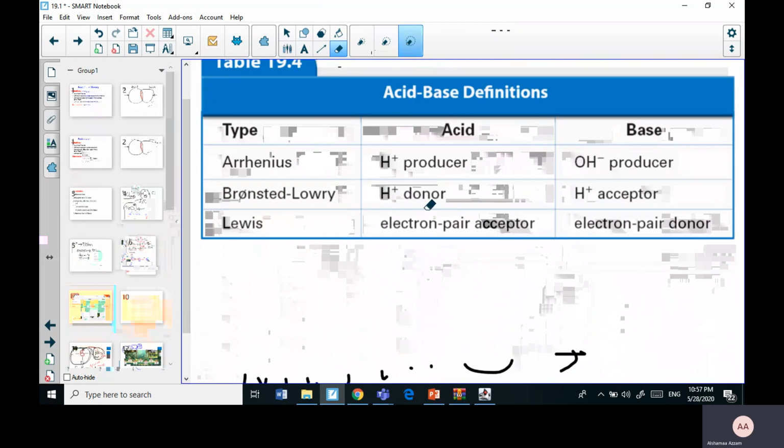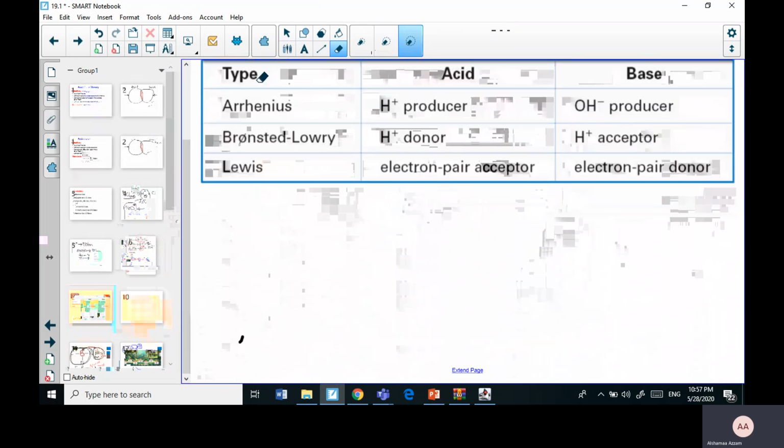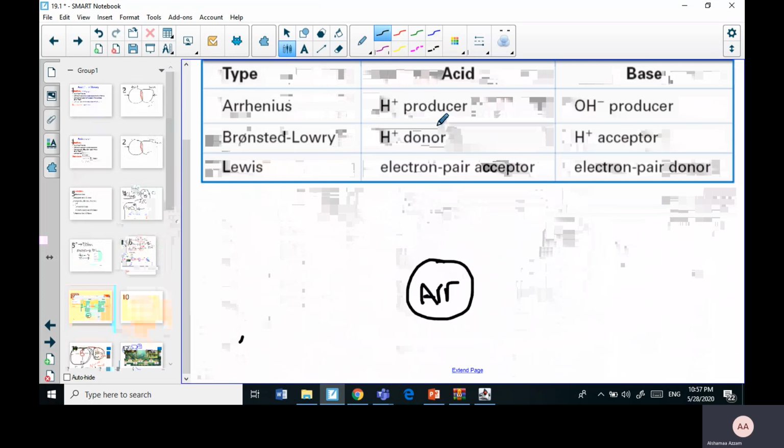Let's see in the same page. You need to see it in the structure. Okay? An acid should have hydrogen connected to a high electronegative atom.